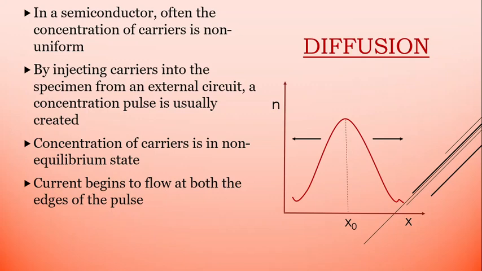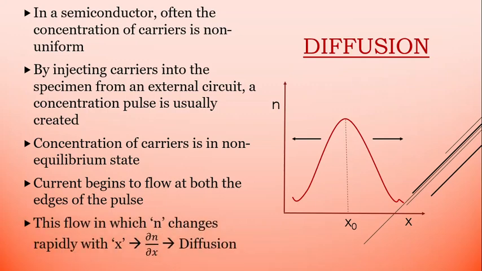and in that case the current begins to flow at both the edges of the pulse, as you can observe from these two arrows. And this flow, in which n changes rapidly with x, where n is nothing but the concentration, this rate of change of concentration is nothing but diffusion in case of semiconductors.